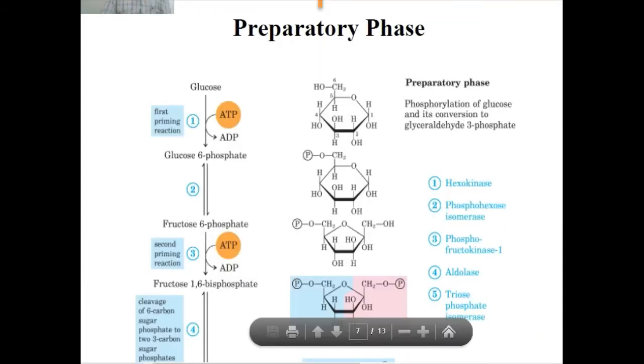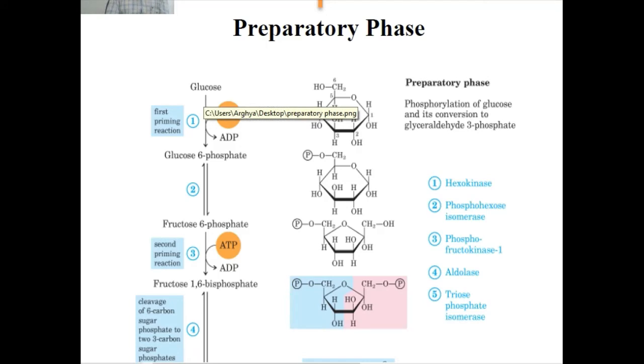The first step of glycolysis is known as phosphorylation of glucose. In this reaction, the glucose molecule is phosphorylated at carbon number 6.